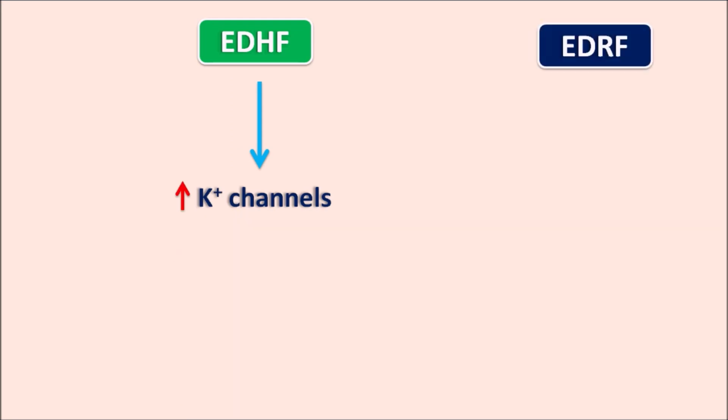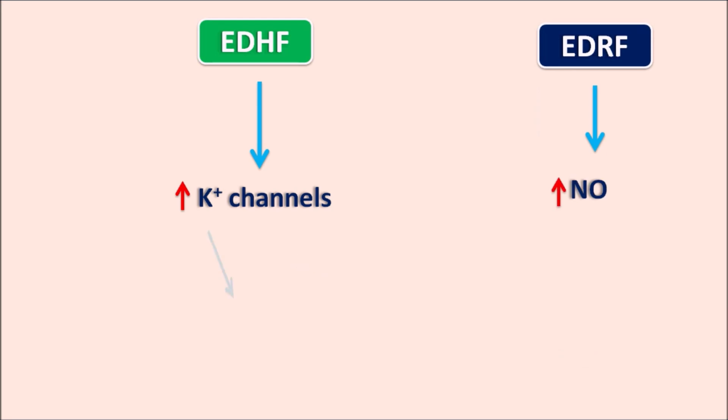So here we can see the two types of factors, EDHF. EDHF are the factors which are going to open the potassium channels, and another type of factors are the EDRF. EDRF indicates endothelium derived relaxing factors. These factors are going to increase the nitric oxide release.